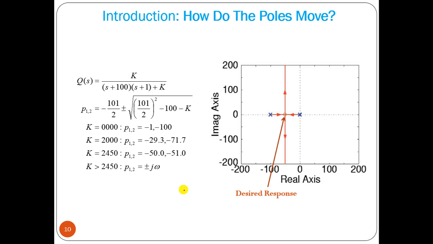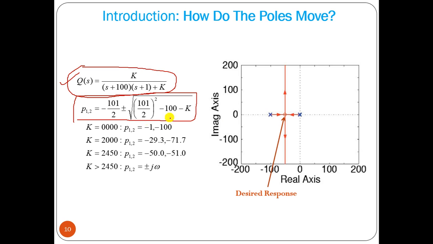Now let us take another example, a quadratic equation, a second order system. We have k again, and this is the transfer function. From that we can find the location of the poles. If we put k equal to 0, the pole locations are -1 and -100. So when k equals 0, one pole is at -1 and the other at -100, not at 0; 0 is here.